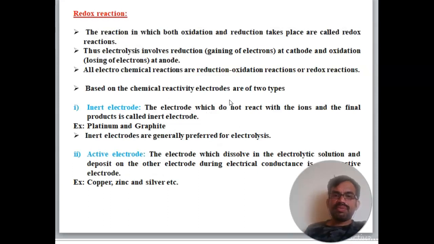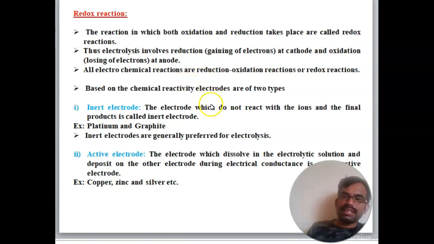Now you can see in more detail what a redox reaction is. The reaction in which both oxidation and reduction take place is called a redox reaction. Thus electrolysis involves reduction, the gaining of electrons at the cathode, and oxidation, the losing of electrons at the anode. So all electrochemical reactions, or oxidation-reduction reactions, are redox reactions.